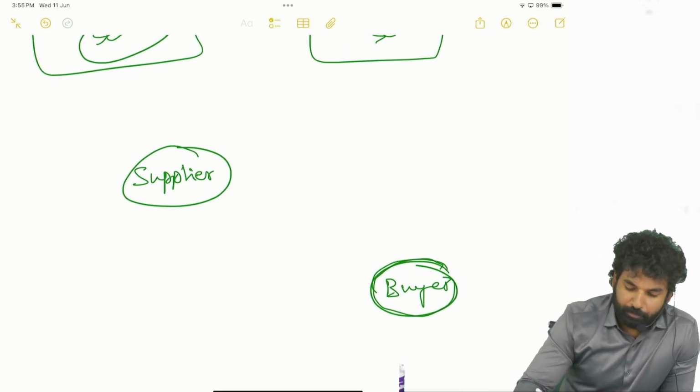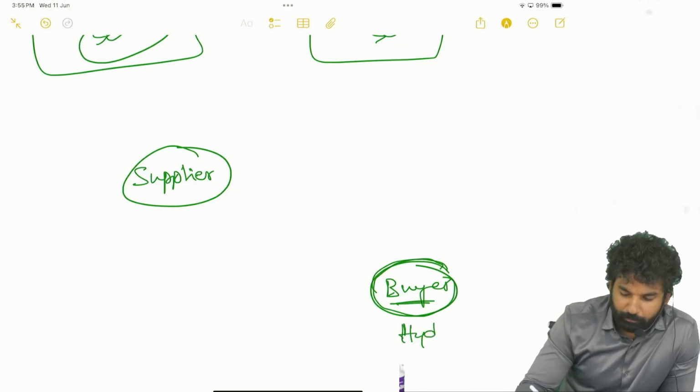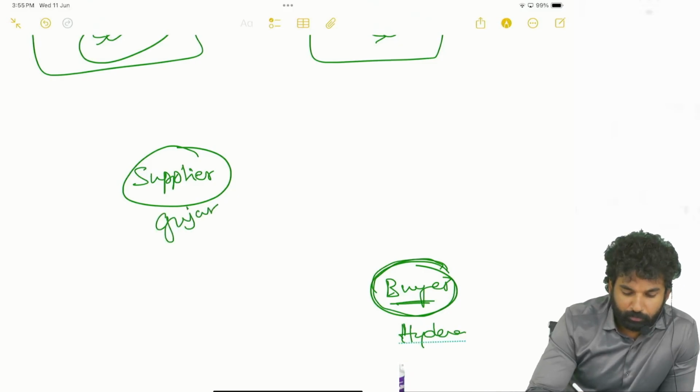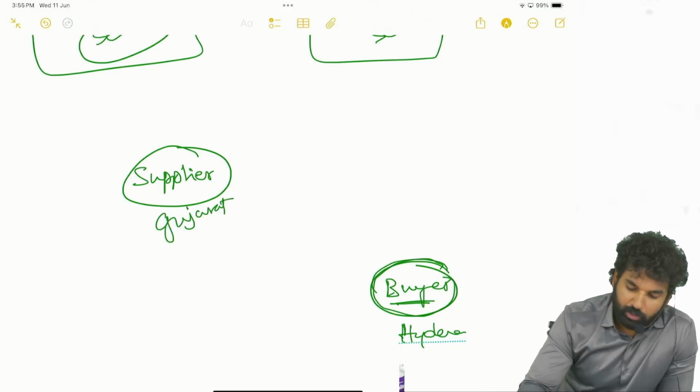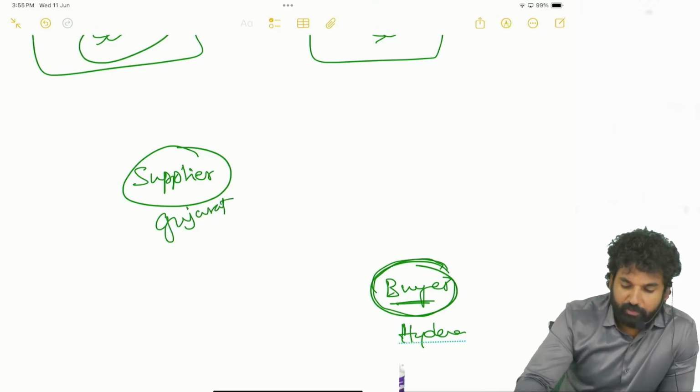Let's say the buyer is from Hyderabad and the supplier is from Ahmedabad, Gujarat. The buyer wants the delivery of the goods in Chennai.